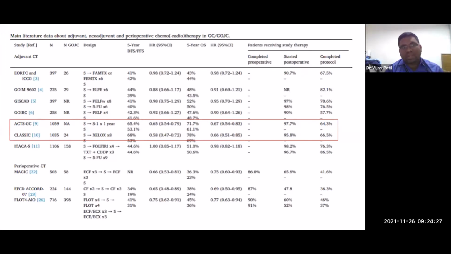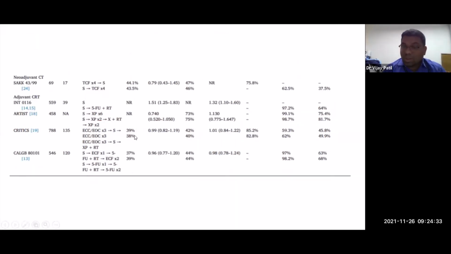So there's evidence you could use adjuvant chemotherapy, evidence to suggest that you could use perioperative chemotherapy. There's also evidence to suggest that you could use neoadjuvant chemotherapy. There is also evidence to some extent that you could use some amount of adjuvant CTRT if only surgery has been done. Whether adjuvant CTRT is useful when you have given NACT, not much of a benefit in them, in the initial ARTIST study which came.